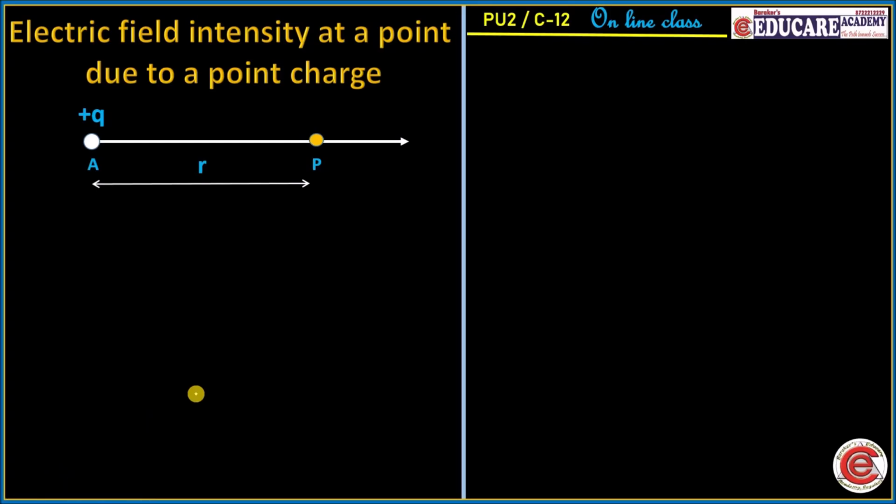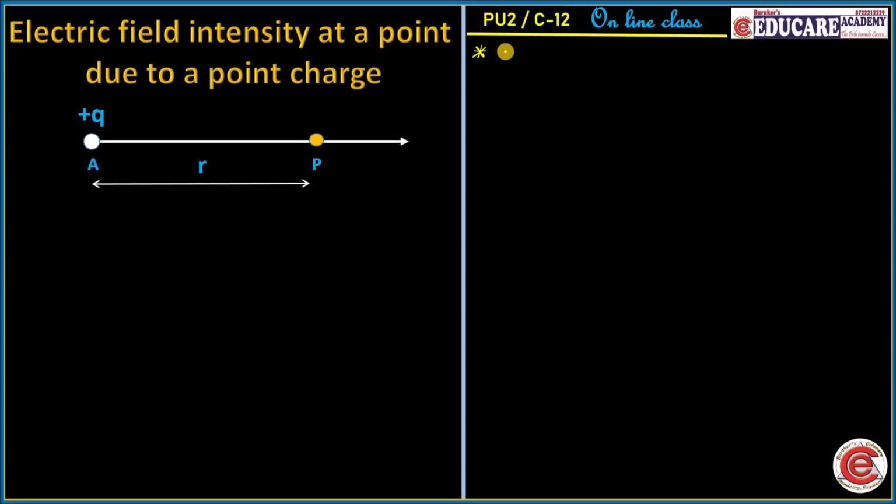Here we are going to discuss the electric field intensity at a point due to a point charge. First, let us understand some basic concepts related to the electric field intensity. So I start with the concept of what is a point charge.